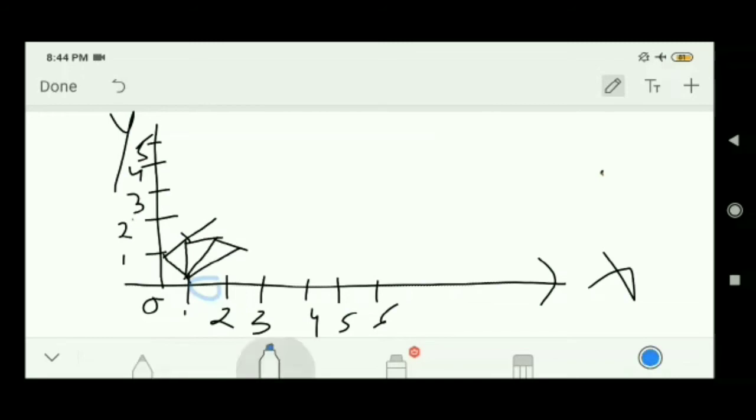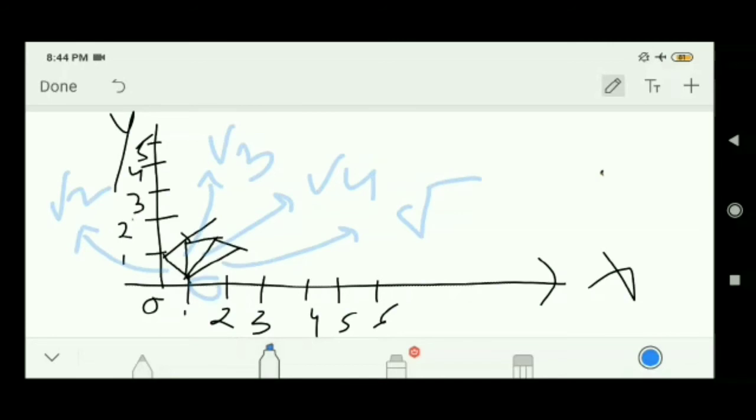So this value is nothing but your root 2. Similarly, this value is nothing but your root 3. This value is nothing but your root 4, and this is nothing but your root 5. Measure the distance by your compass, put the compass tip here and cut here. This is your root 5 in number line.